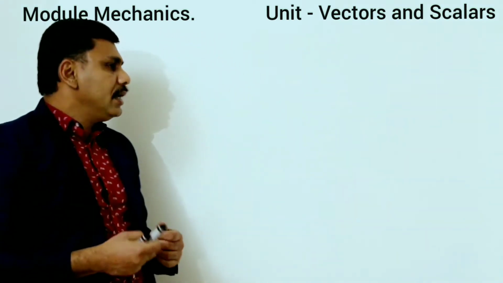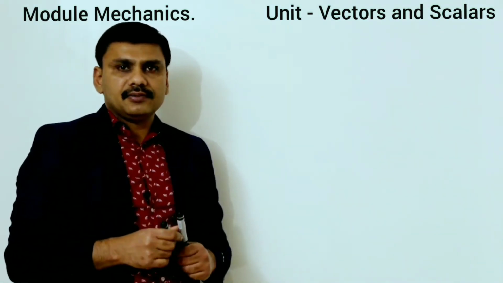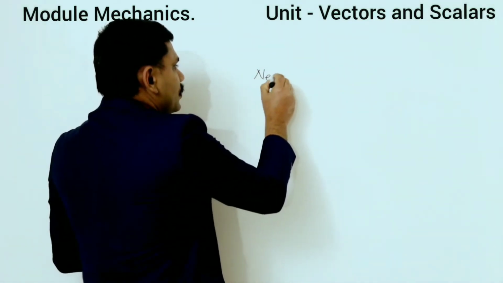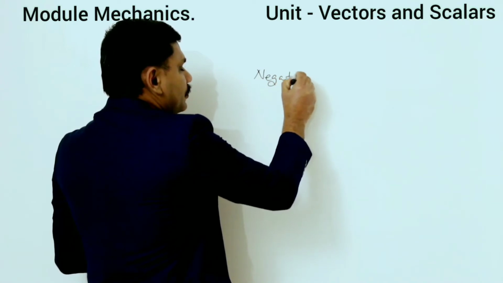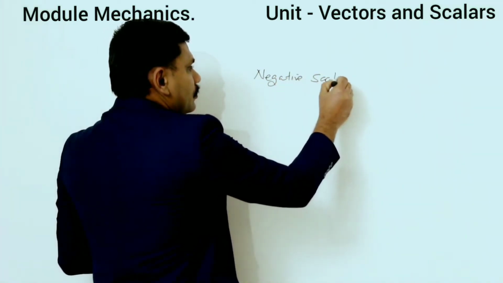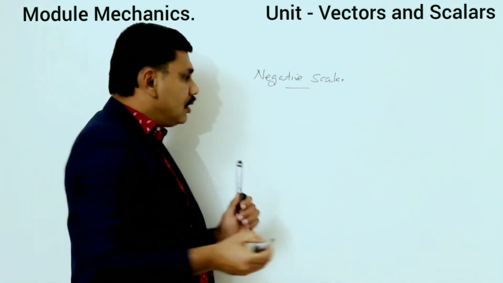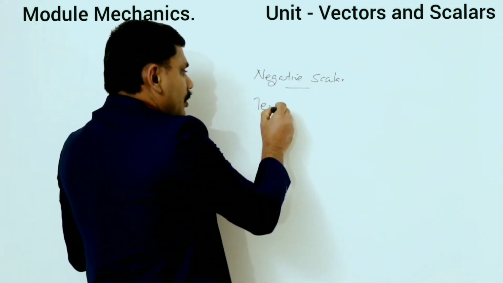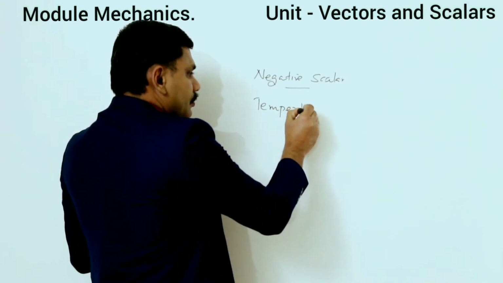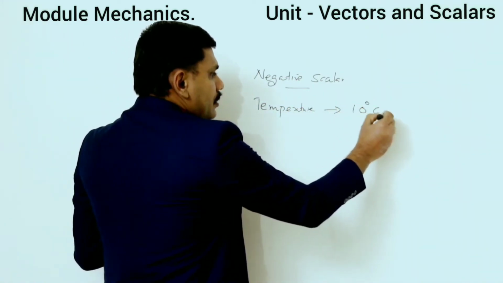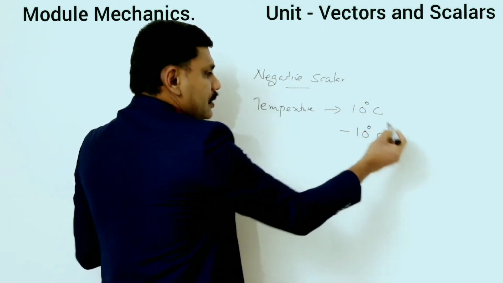Then what do you mean by negative scalar? For example, temperature 10 degrees Celsius and minus 10 degrees Celsius.